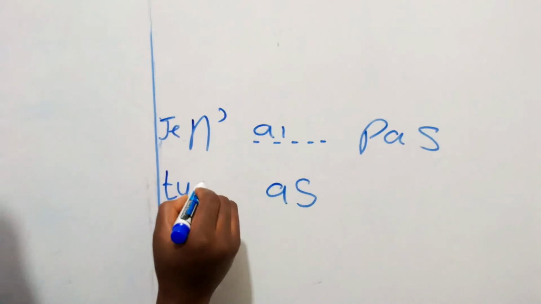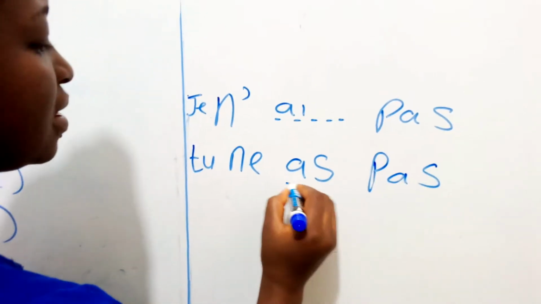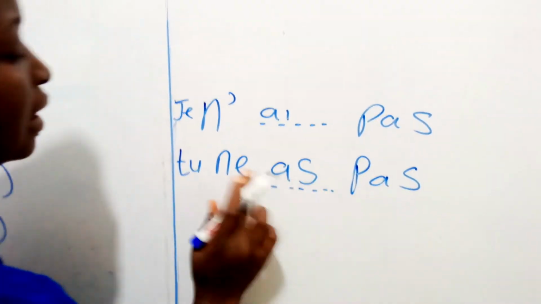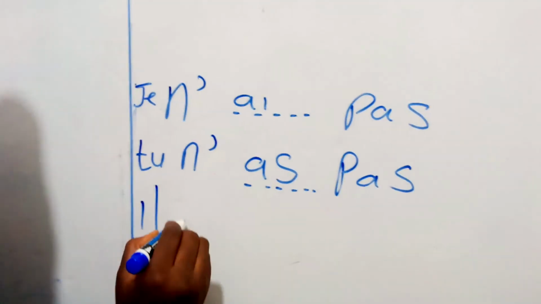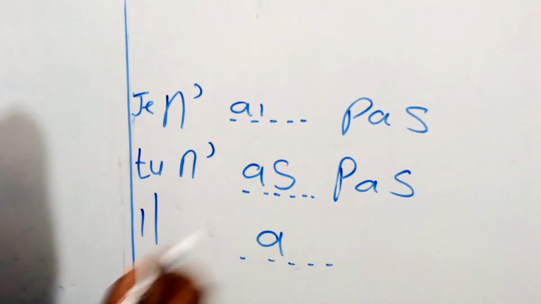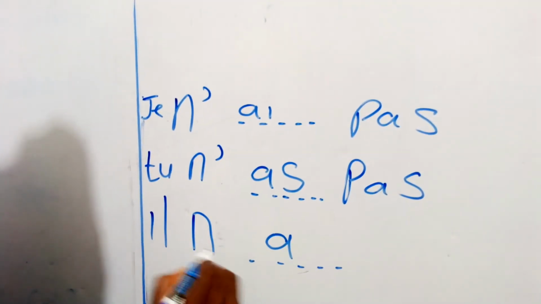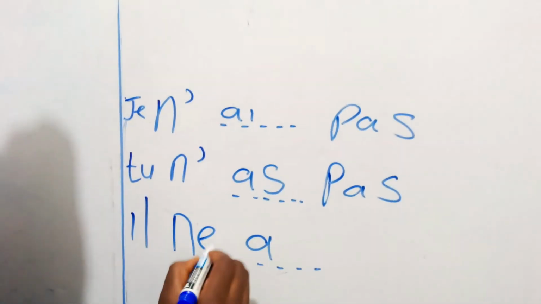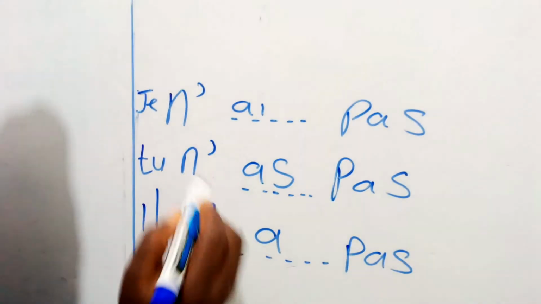Look at this. For tu, now we have ne pas. Remember, this is the avoir verb. Now we have tu n'as pas. So we have to replace with an apostrophe. Let's take il. Il a. So the negation comes in between, and the avoir a has to be in the middle. So instead of ne pas, we still have il n'a pas.